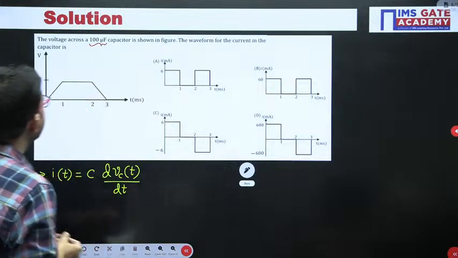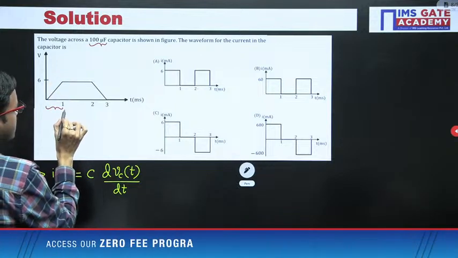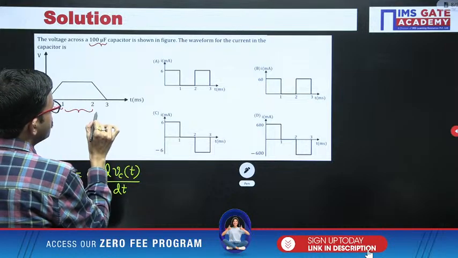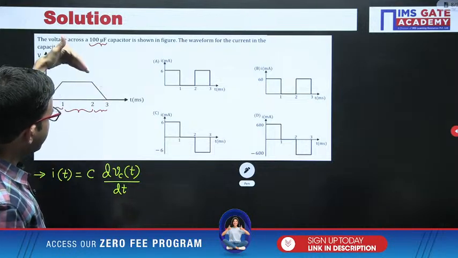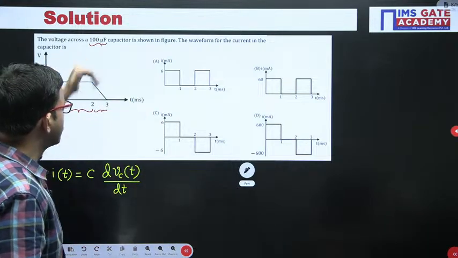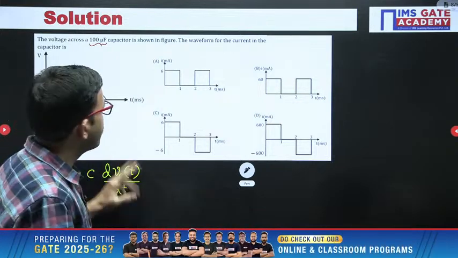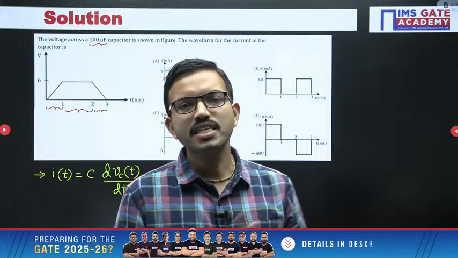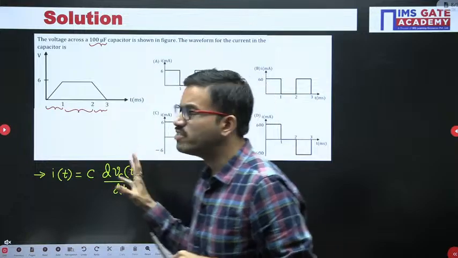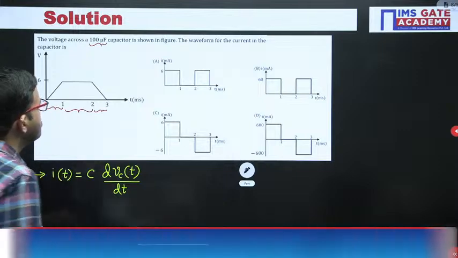Now in this question if you observe, in the interval 0 to 1 you are having one straight line, in the interval 1 to 2 you are having a constant, and in the interval 2 to 3 you are having a straight line which is falling. So here it is rising, then constant, then falling. Now for each interval you have to perform the differentiation, that's all. I hope whoever is good at the differentiation operation can easily solve this question without using pen and paper. The calculation is very simple, that you can do at the mind level as well.